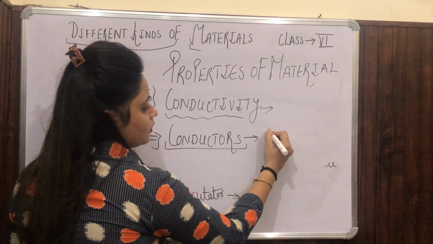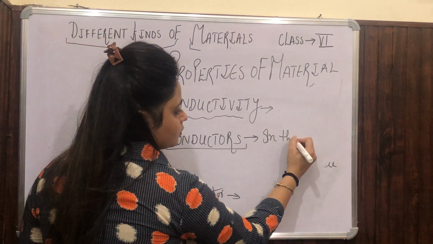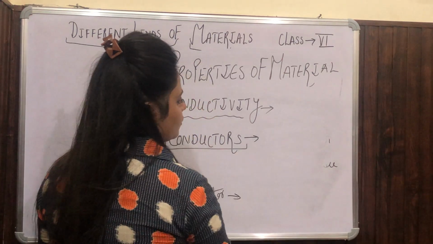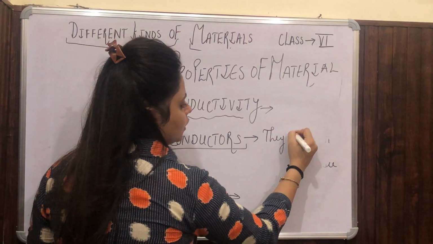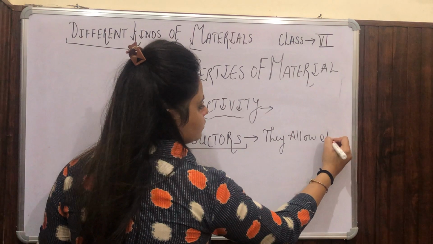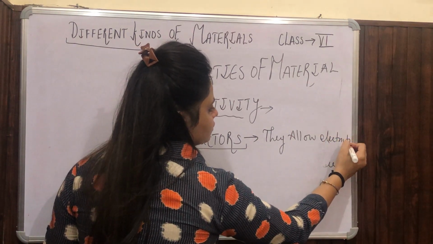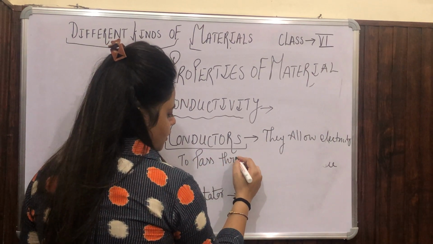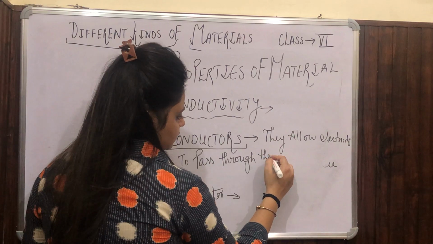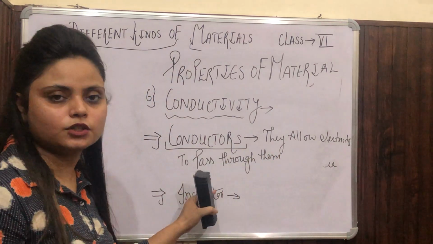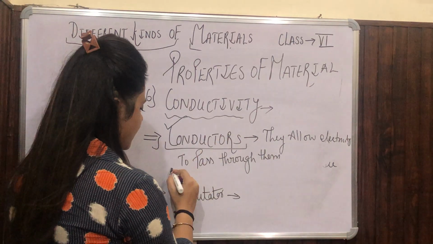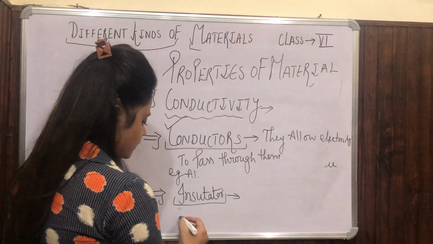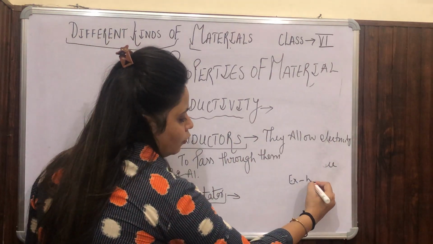Like in conductors, they allow electricity to pass through them. That is called conductors, and the example is aluminium. When we talk about insulators, they are the opposite of conductors, and the example I can mention here is wood.